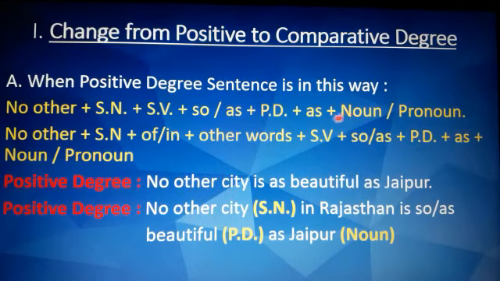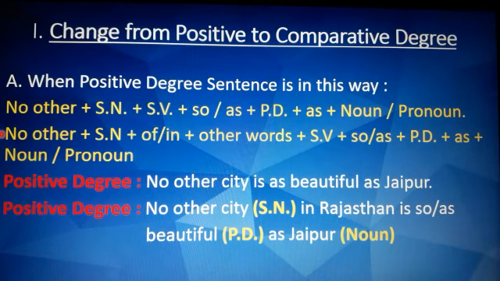Now this positive sentence can also be: no other city in Rajasthan is so or as beautiful as Jaipur. So here I have used the words in Rajasthan. So the pattern is no other plus singular noun which is city here plus of or in. So here I have used in.